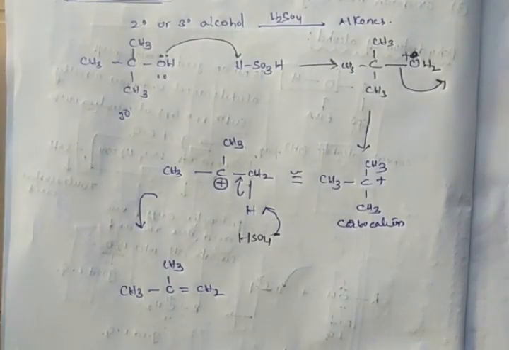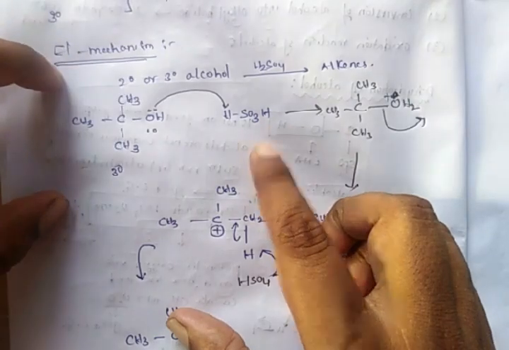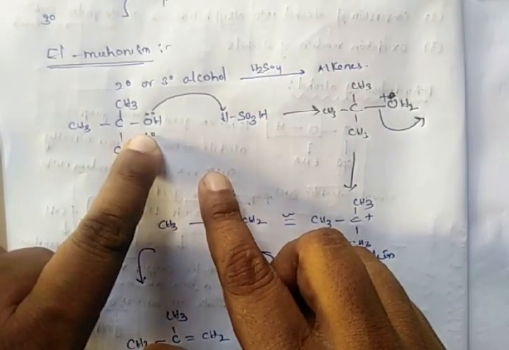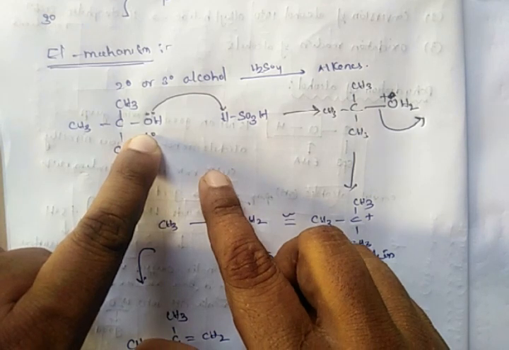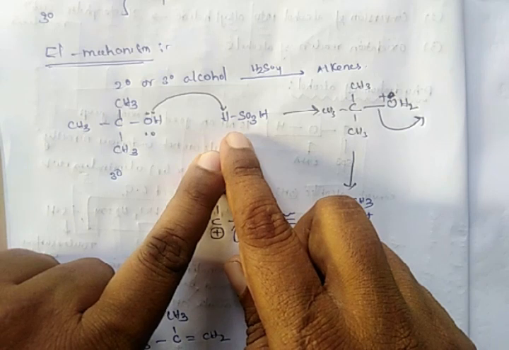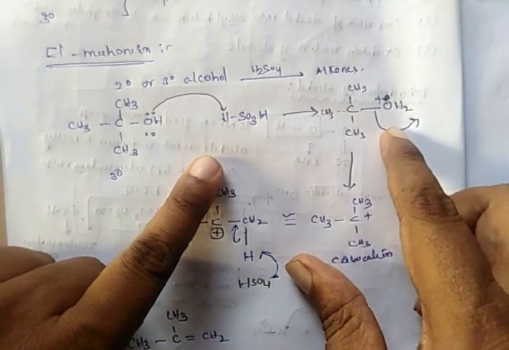mechanism. So in the E1 mechanism of conversion of an alcohol into alkenes, whenever you treat this alcohol with sulfuric acid, the oxygen atom of the hydroxyl group of the alcohol will be protonated. Whenever it is protonated, we will get this protonated alcohol.